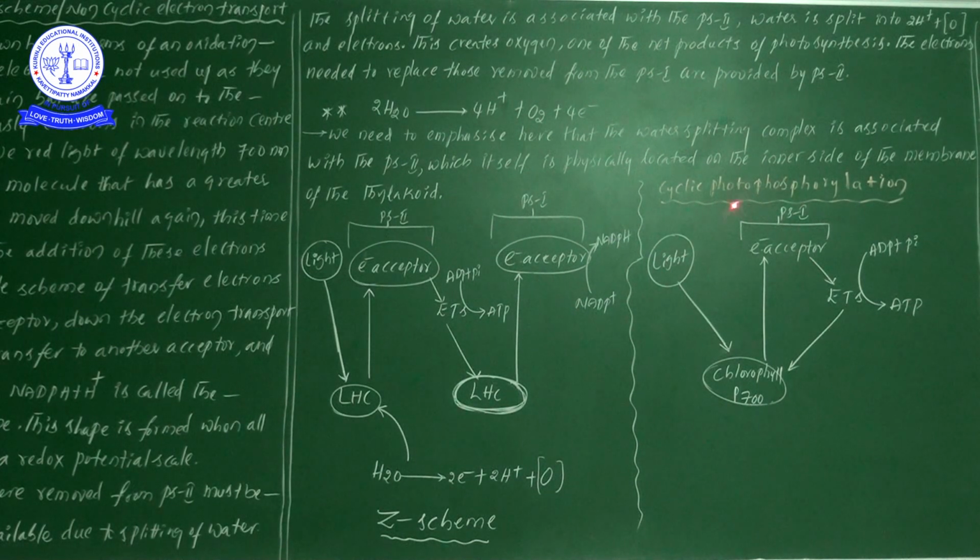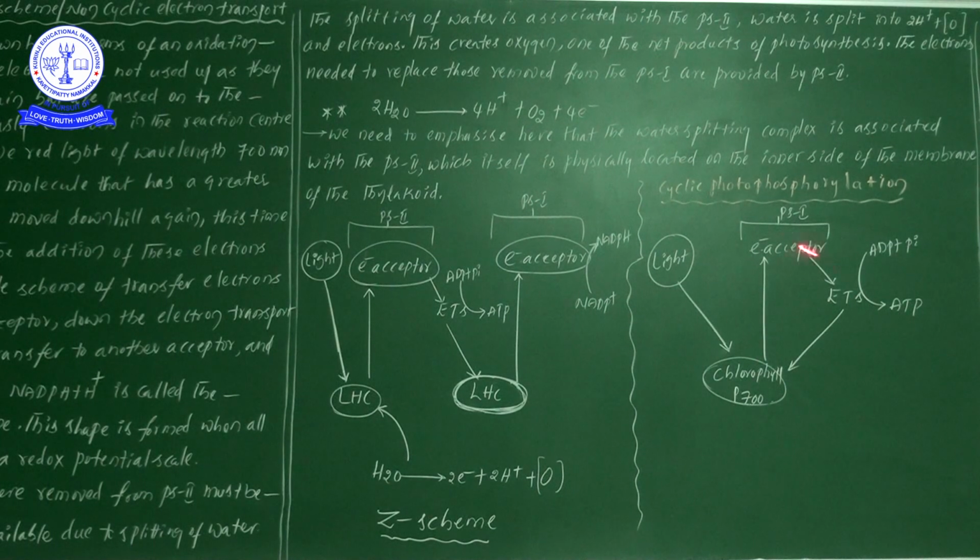Suppose light involvement was not there, we would just say phosphorylation, but here light involvement is there, so we take it as photophosphorylation. Here also electrons coming from the light fall on chlorophyll photosystem 1 and are excited, later received by the electron acceptor, later moving towards the electron transport chain and again coming back to the origin place.